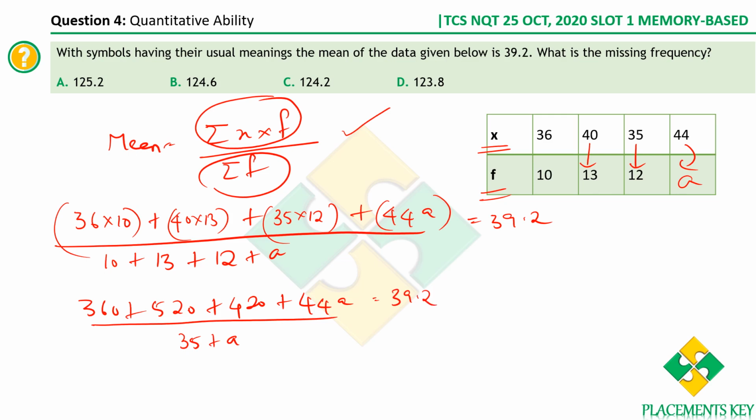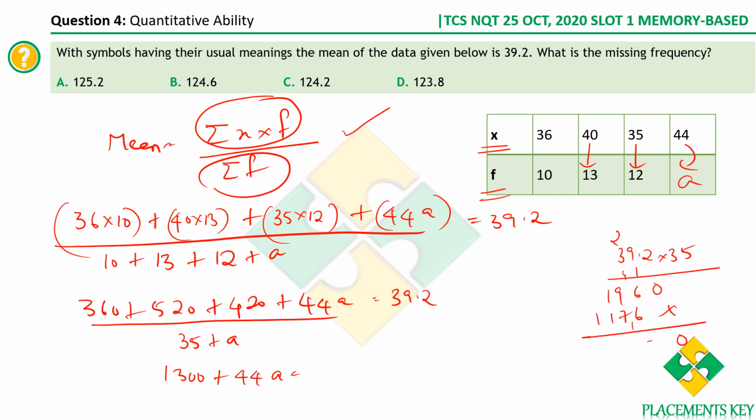Now what do we get? 360 plus 520 plus 420. We know 520 plus 420 is 940, and 940 plus 360 is 1300. So you get 1300 plus 44a is equal to 39.2 into 35. What is 39.2 into 35? Let me do it. 39.2 into 35 gives 1372.